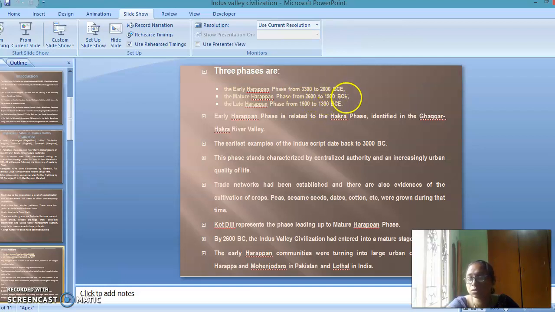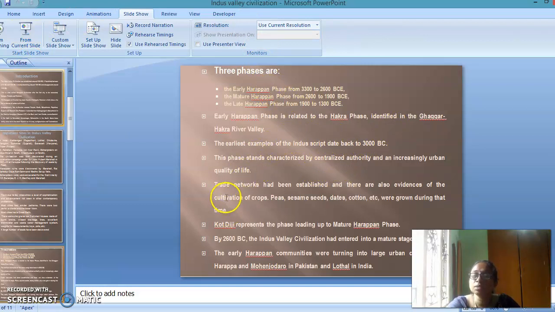Already I have mentioned that 1900 BCE is the decline of the first phase, and the late Harappan phase runs from 1900 to 1300 BCE. The early Harappan phase is related to the Hakra phase identified in the Ghaggar-Hakra river valley. The earliest examples of the Indus script date back to 3000 BC. There may be a lot of seals that relate to the Indus script. The phase is characterized by centralized authority and an increasing urban quality of life.